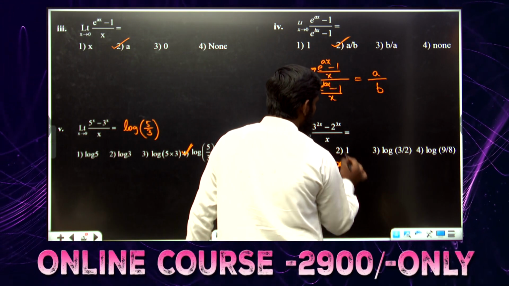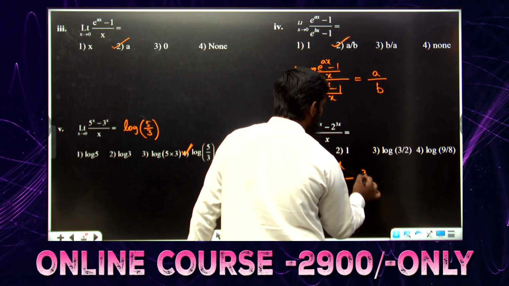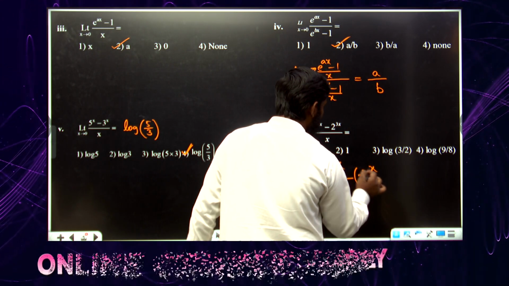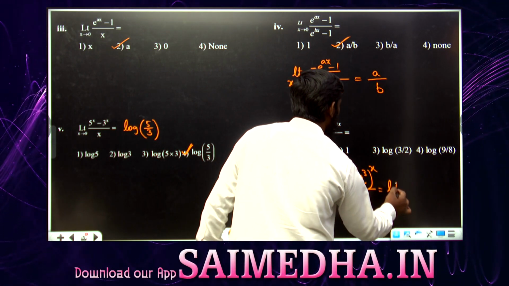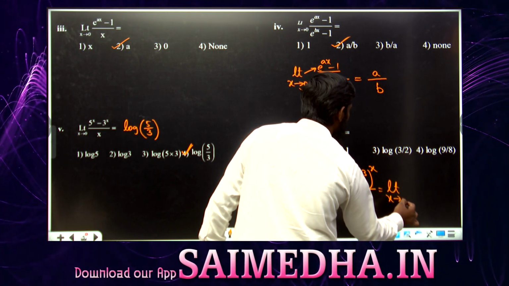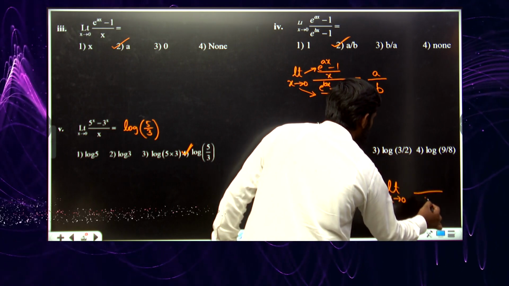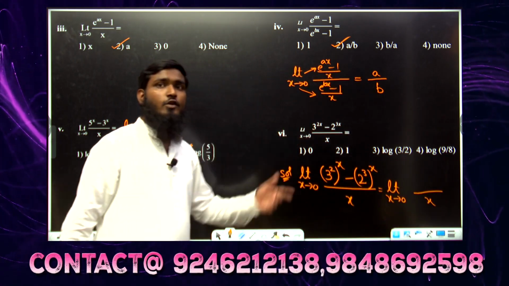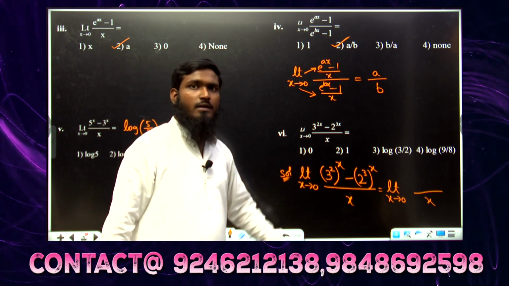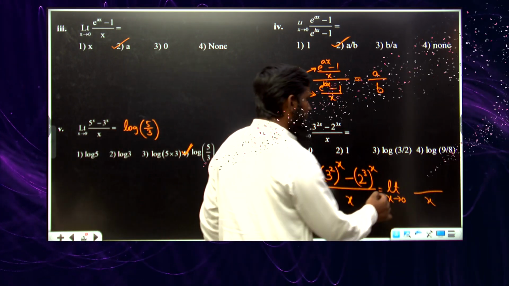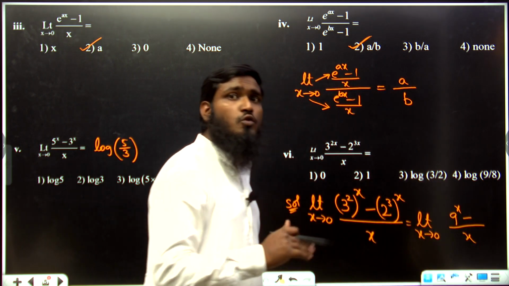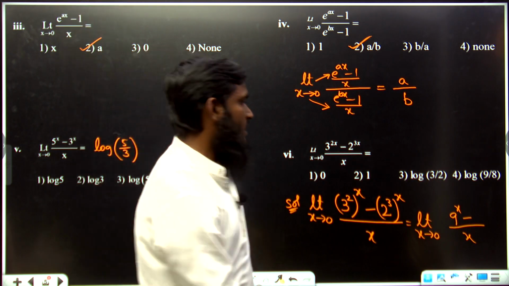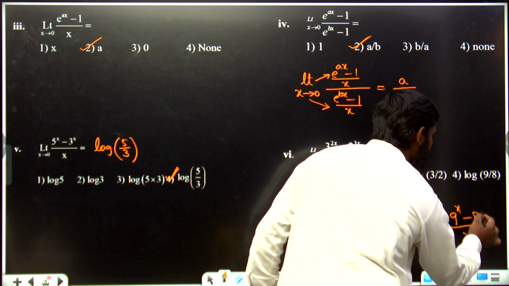Similarly, minus 2 power 3 whole power x, divided by x, like this we are getting. So it is equals to limit x tends to 0, same, divided by x as it is. Now in the numerator, 3 square is equals to 9, so we are writing this as 9 power x minus 2 cube, 2 2s are 4, 4 2s are 8, so we are writing this as 8 power x.